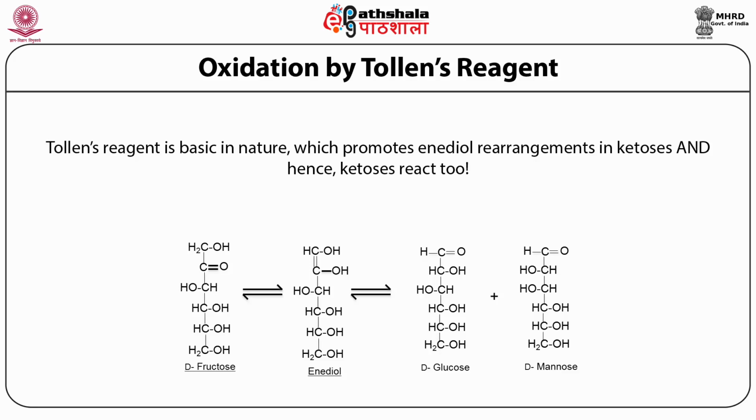So basically, it's not the ketoses like fructose react positive with Tollens reagent because the basic nature of this reagent promotes the formation of enediol, and the end product that is generated is a mixture of aldoses. And since we know that aldoses normally will test positive with this reagent, when you get a positive test, it is basically because of the generation of these aldoses from the ketose that gives a positive test for fructose when Tollens reagent is added to a solution containing fructose.